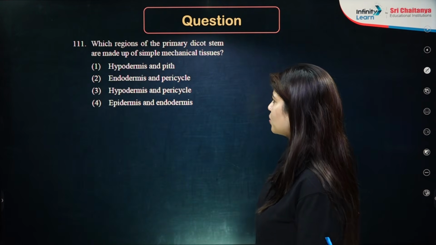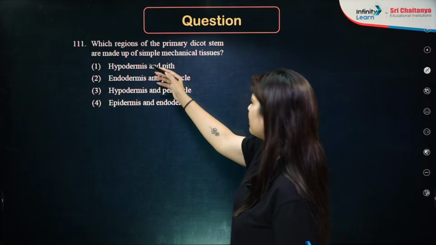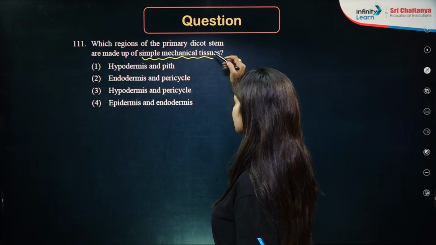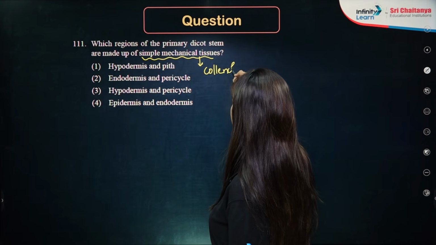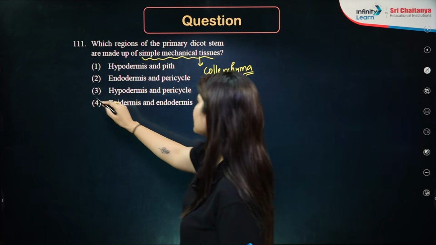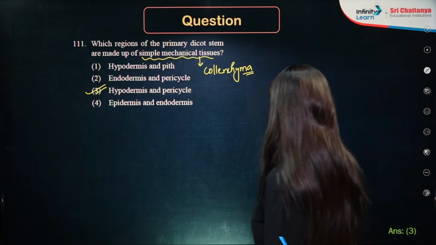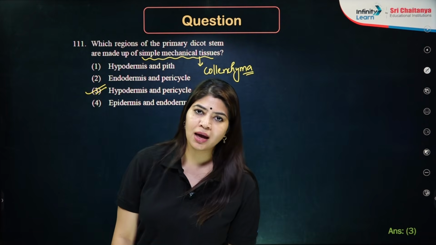All right. Next question. Which region of the primary dicot stem is made up of simple mechanical tissue? Simple mechanical tissue is sclerenchymatous tissue. It is sclerenchyma. So, hypodermis as well as pericycle, both of them will have the presence of sclerenchyma. So, the answer will be option number 3.